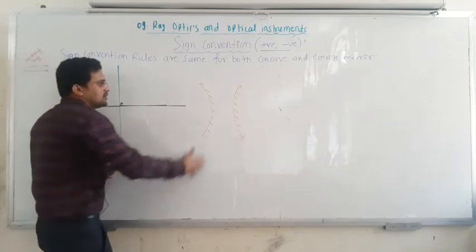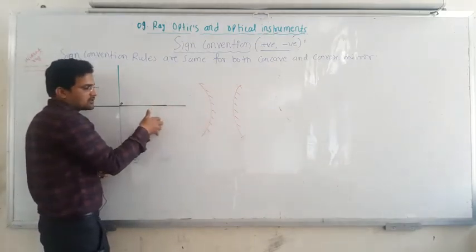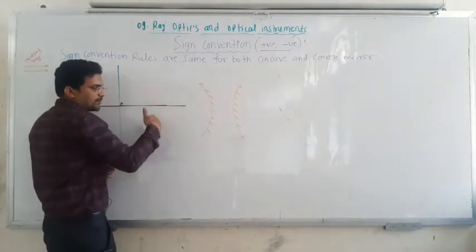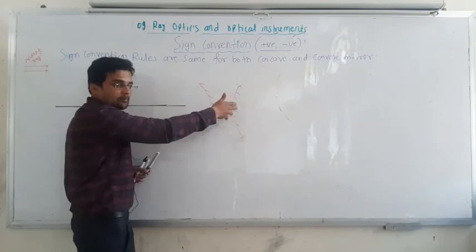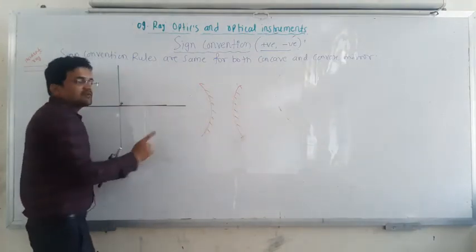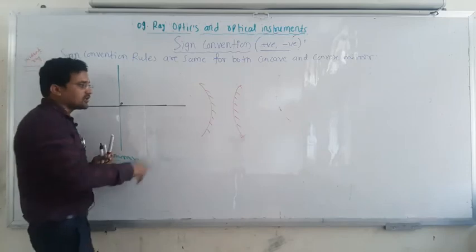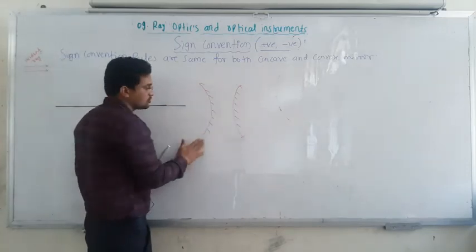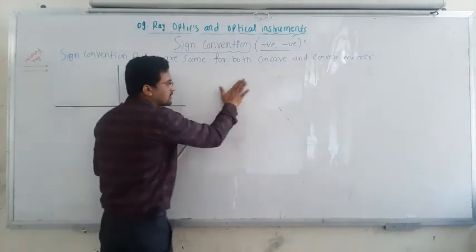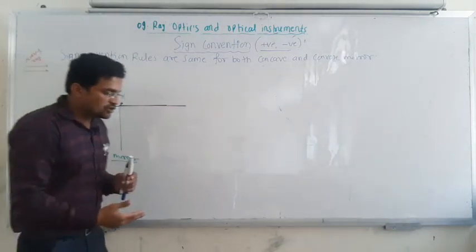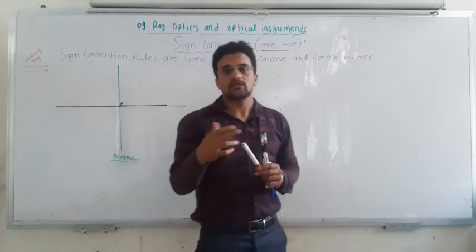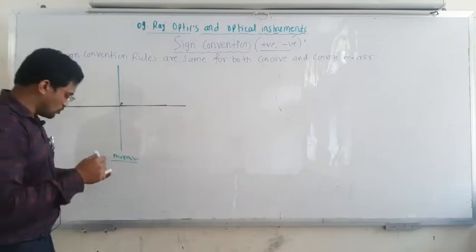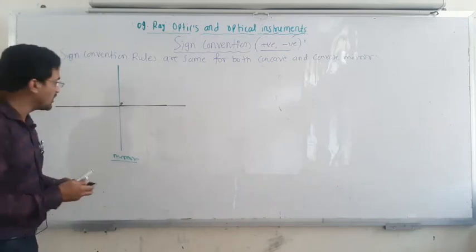Sometimes if you stand in front of the mirror, the image is formed to this side or maybe that side, maybe towards the curvature or maybe behind the mirror. In this case two types of images are formed, one virtual and one real. The real image is always formed towards this side and the virtual image is always formed towards that side. So there must be a difference between the images. If it is a virtual image, what should the image distance be, and if it is a real image, what should the distance be? To make this difference you have to use a sign convention.